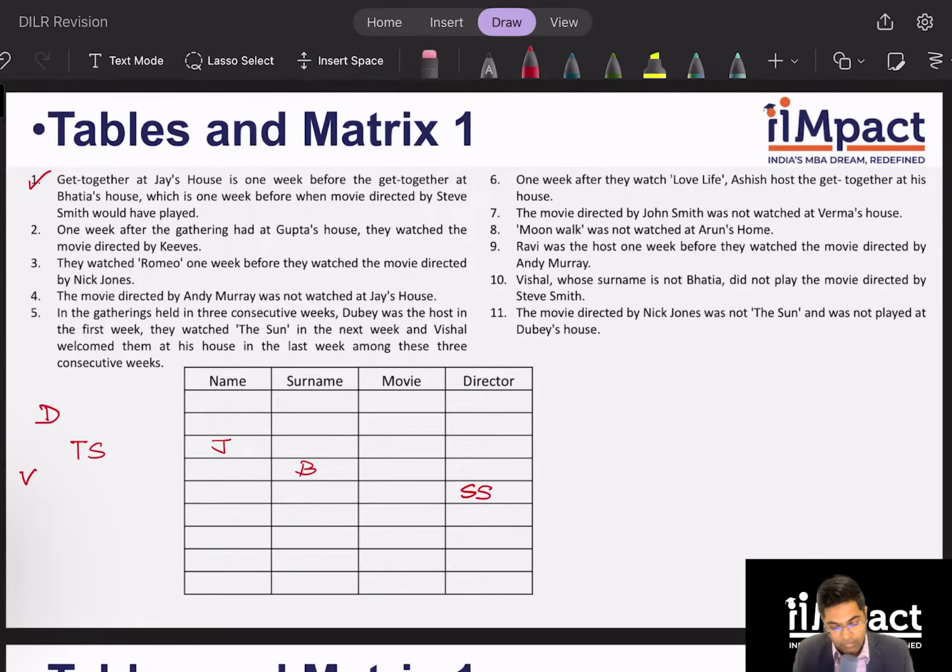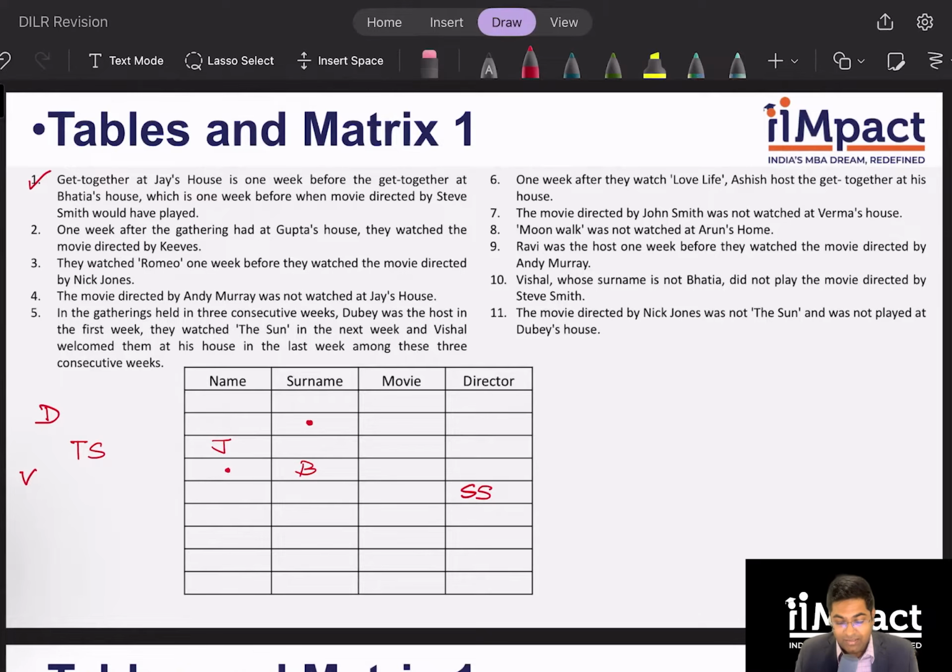Yes. Guys, if Dubey is here, Vishal will have to be here, which is not possible. Yes. So this is not possible. If Dubey is here, Vishal will be over here. Do I have something on Vishal?